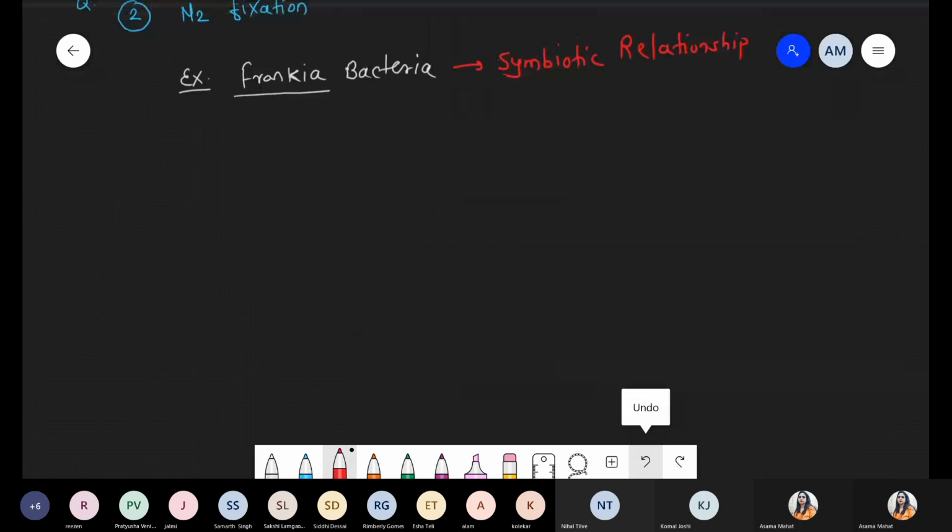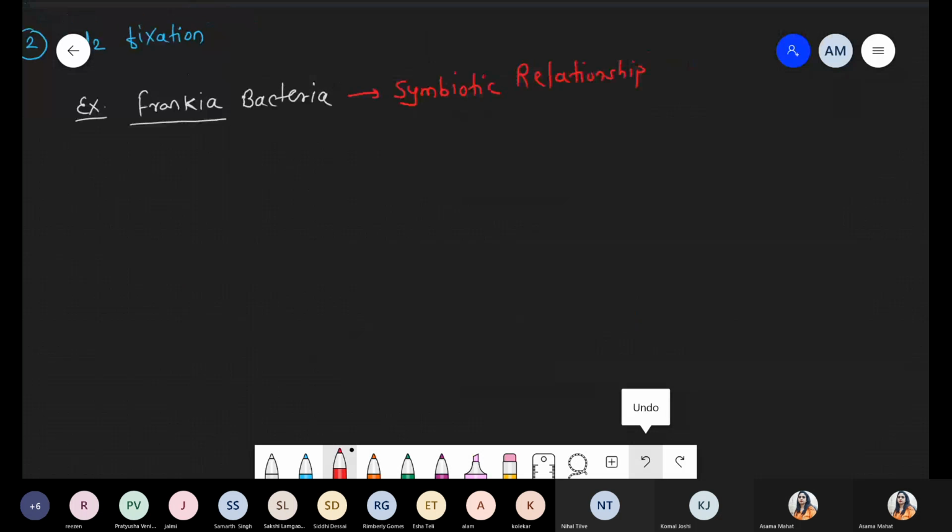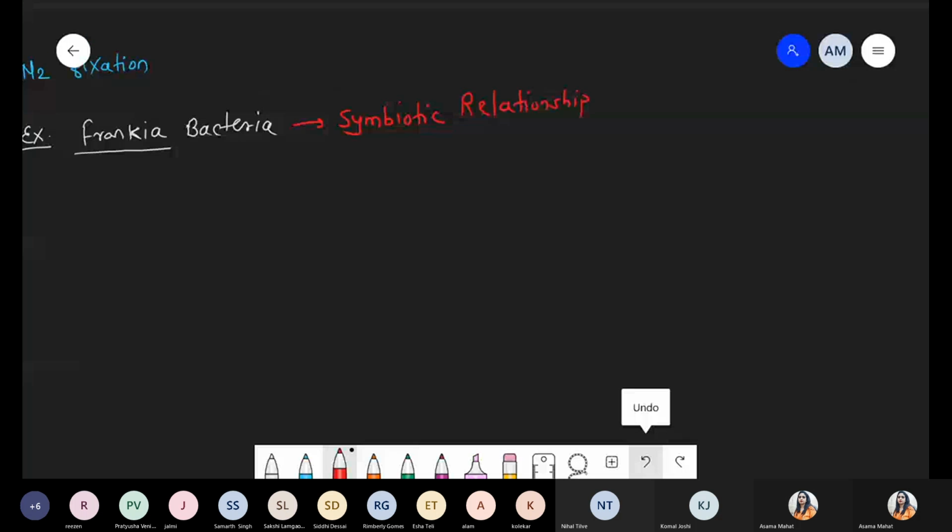Frankia, the name of the bacteria, is underlined because it is a biological name. It shows a symbiotic relationship with roots, more specifically with the root nodules of non-leguminous plants. Don't confuse it with Rhizobium.